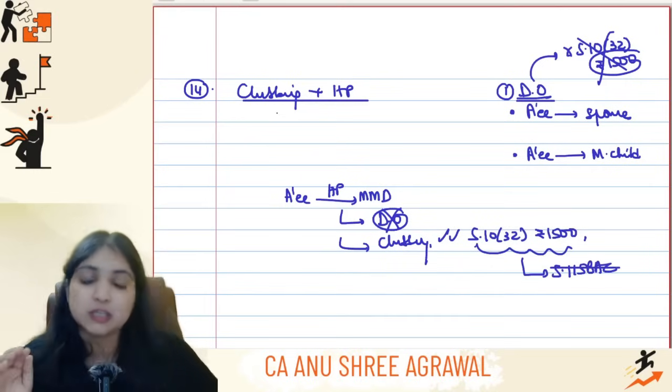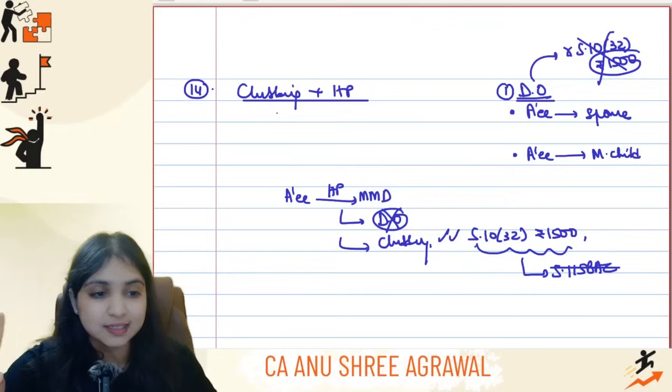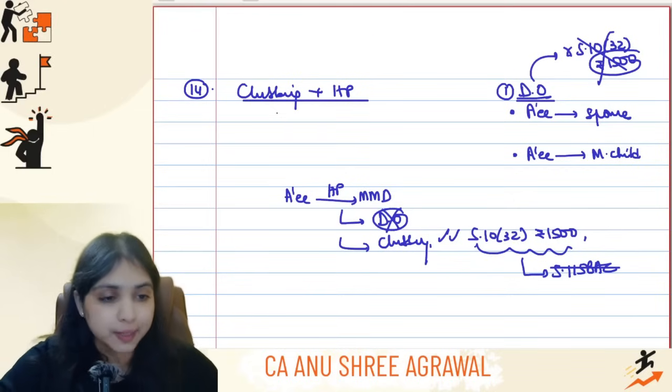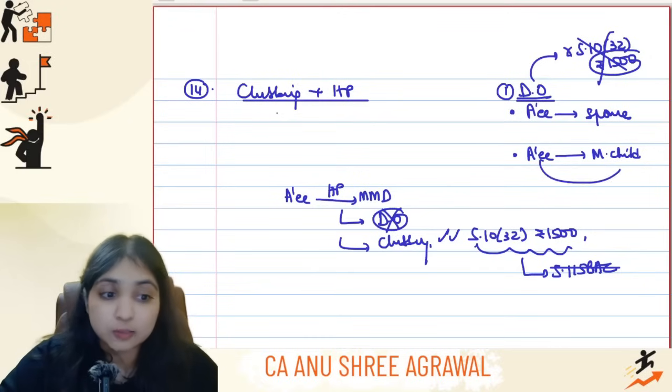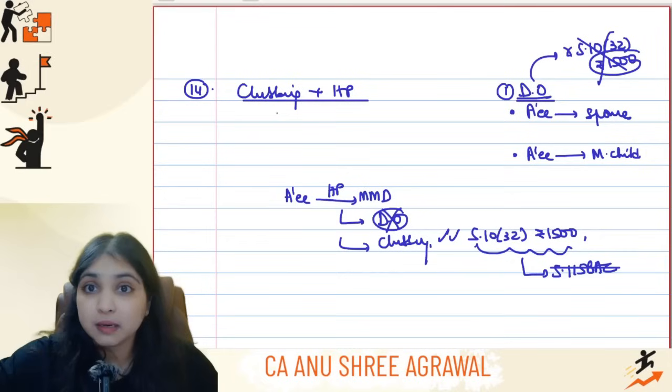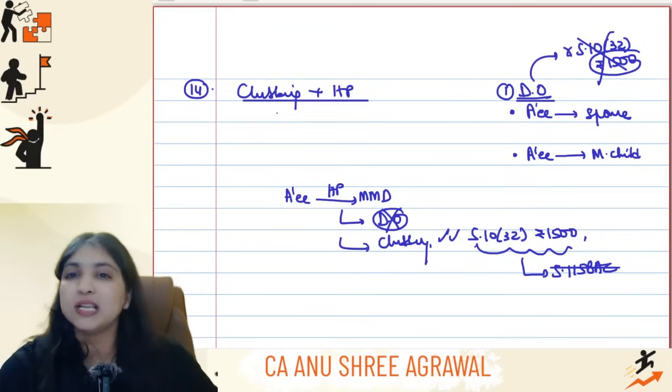So multiple small points I'm trying to give you as a revision over here, just to refresh your memory. First I will try deemed donor. Only if deemed donor is not possible, I'll come to clubbing. I will apply the deemed donor concept only in two relations: assessee to spouse and assessee to minor child. Minor child should not be a minor married daughter. If it is a minor married daughter, the deemed donor concept will not apply, but the clubbing concept will still apply.